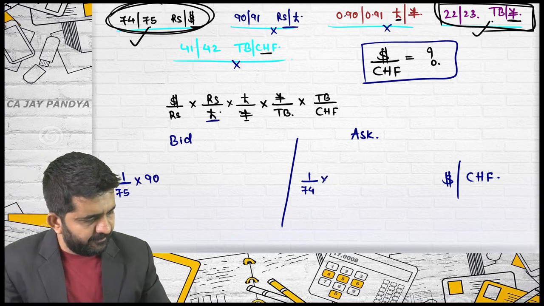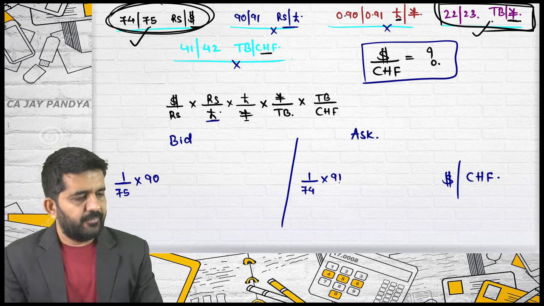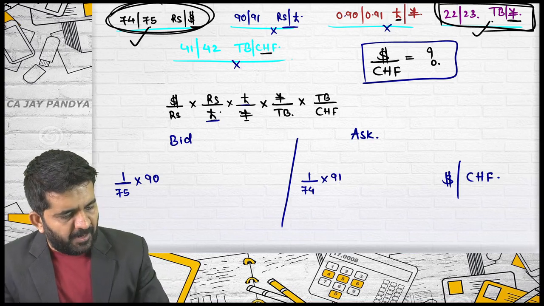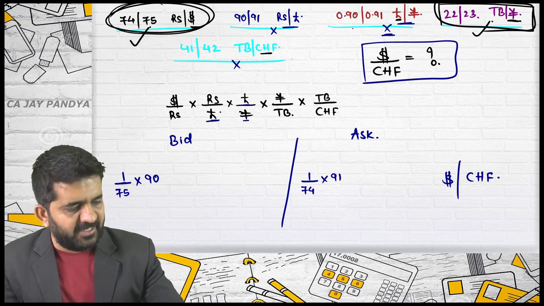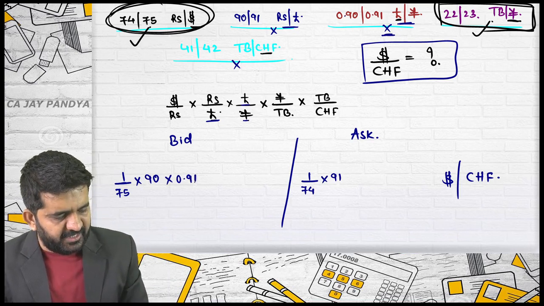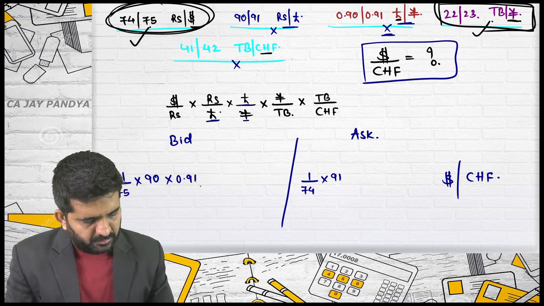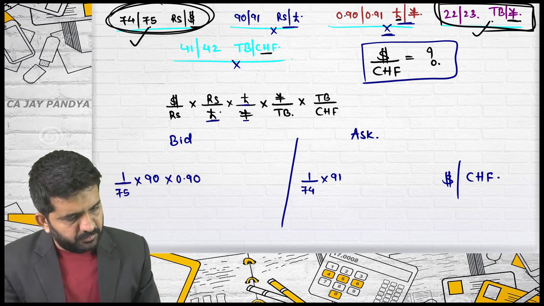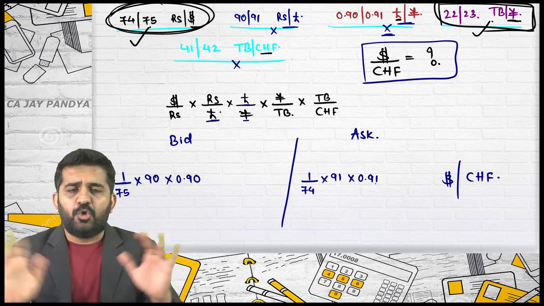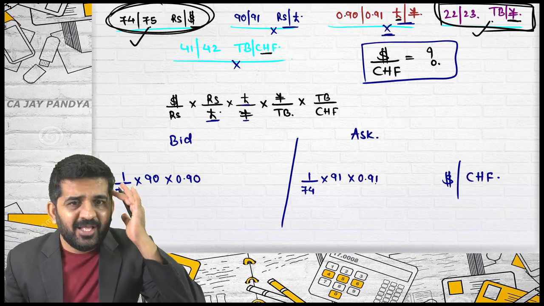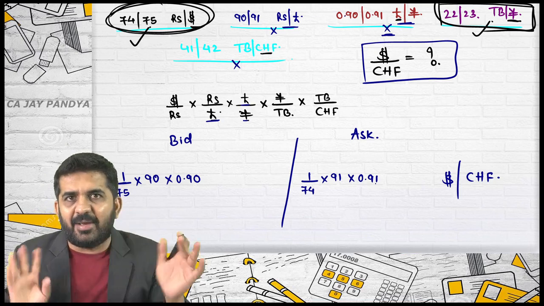So 90 and 91. I want pound per yen rate. This is pound per yen rate. I have already decided I will not be reciprocaling it. It is 0.91. Sorry, 0.90. 0.91 as it is. No need. If there is no reciprocal, that alarm bell does not ring in my mind. I don't do bid ask.